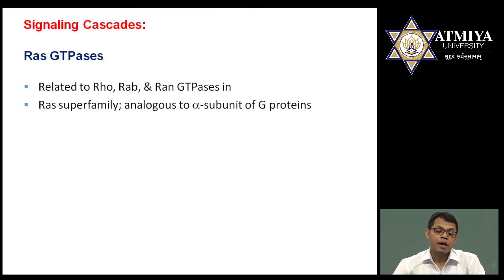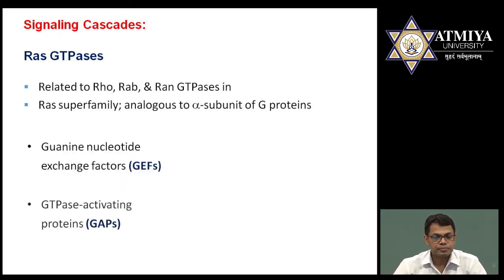Now see, MAP kinase cannot be complete without RAS because it is mediated through RAS only. RAS has GTPase activity. It is also related to the Rho, RAB, RAN GTPases. In the RAS superfamily, there are several types of family members present. It is also analogous to the alpha subunit of G protein.